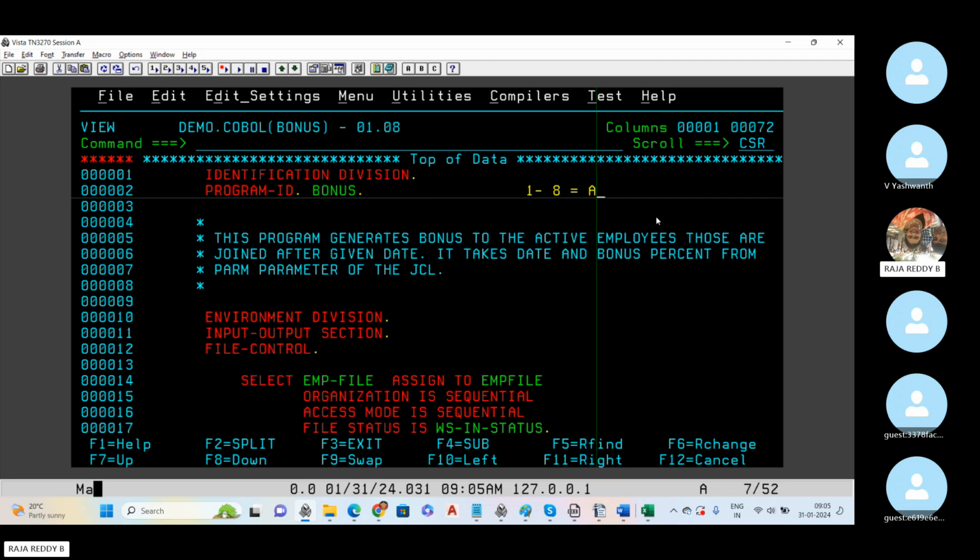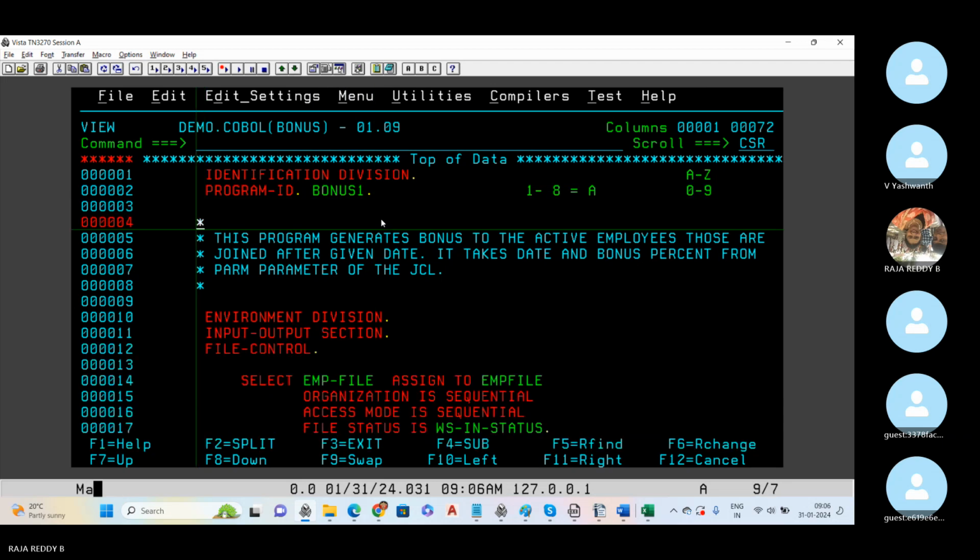We have alpha values and numeric values. Numeric means digits from 0 to 9, alpha means A to Z. For example, I can use BONUS1. It starts with an alpha value and has a numeric too. Anything of 1 to 8 characters can be used as a program ID.